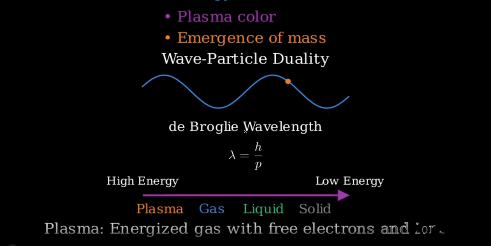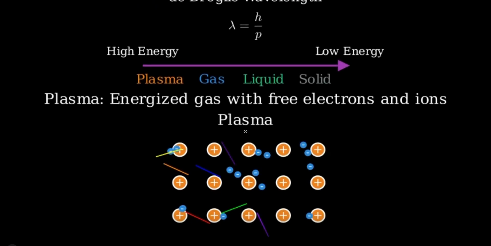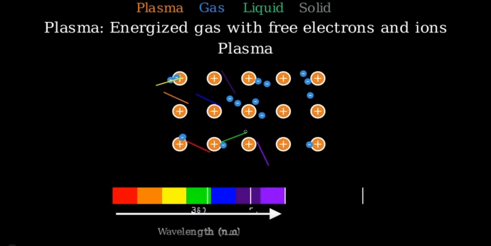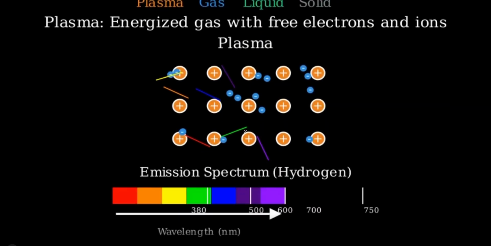Plasma is a gas that has been energized to the point that electrons break free from their parent atoms, creating a mixture of charged particles. This happens when sufficient energy overcomes the binding energy of electrons to nuclei. In a plasma, free electrons and ions move independently. When these free electrons recombine with ions or transition between energy levels, they emit photons with specific energies, which we perceive as light with characteristic colors. This creates what we call an emission spectrum, where each element has a unique spectral fingerprint.